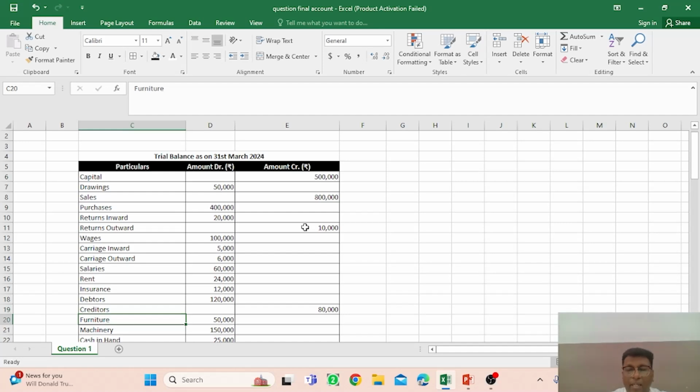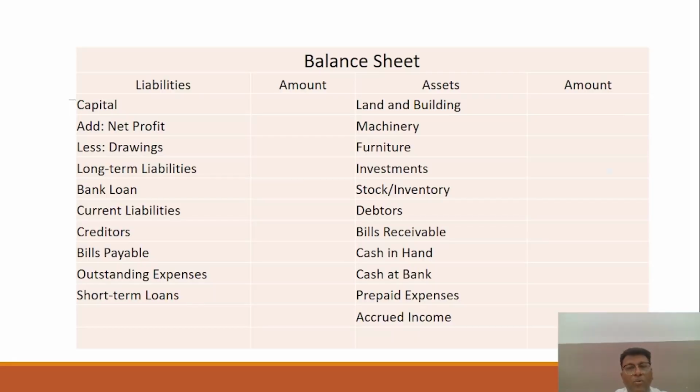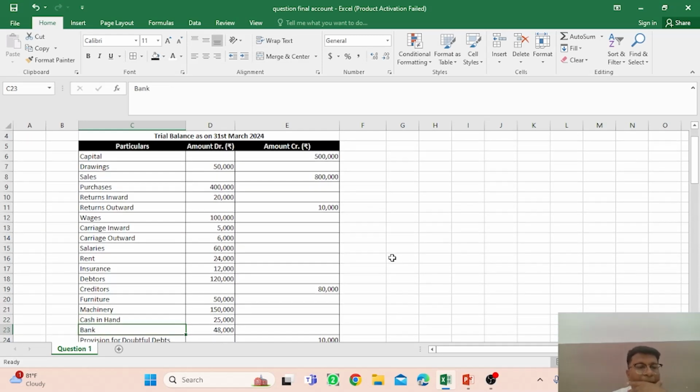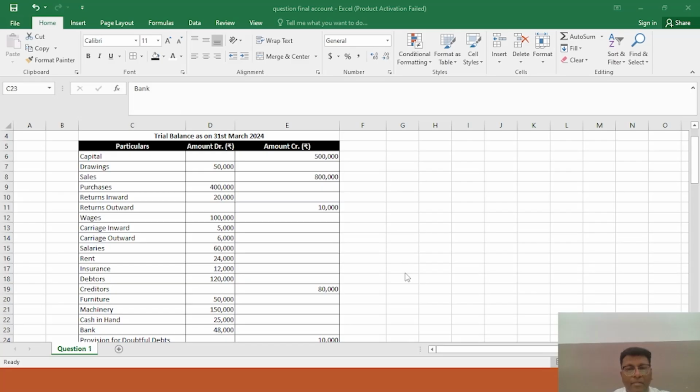And furniture, again an asset in the balance sheet. Machinery, again an asset in the balance sheet. Cash in hand, okay, this one, as you can see, on the asset side in the balance sheet. And bank balance, again you can see the format of the balance sheet: cash at bank.